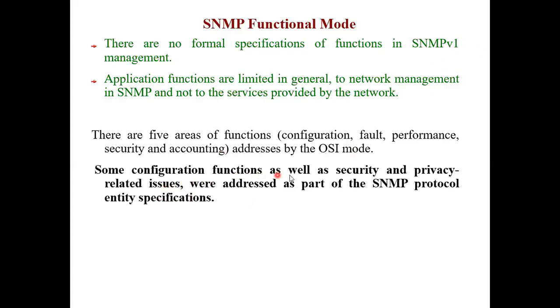Some configuration functions as well as security and privacy related issues were addressed as part of SNMP protocol entity specification. So how was that security privacy there? By using the community profile. Directly security management was not there, but using this community profile, we handled that security in SNMP.